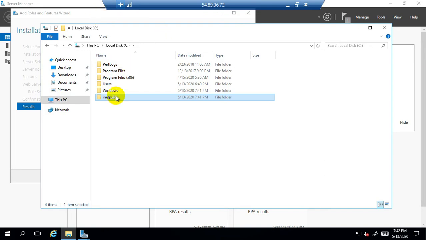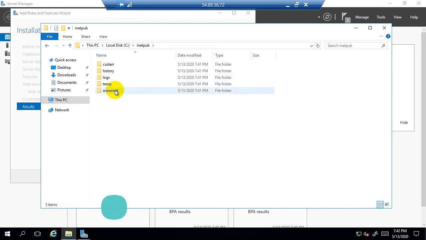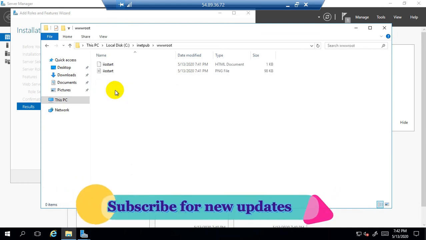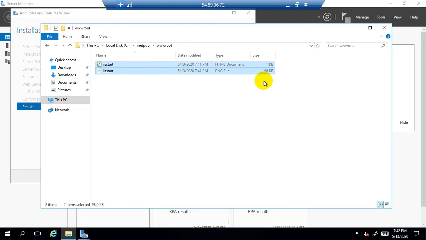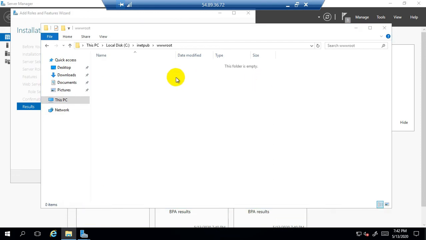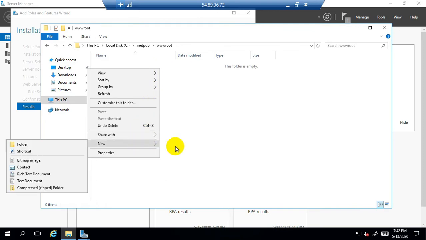So inetpub is available here. Double click on inetpub, double click on wwwroot. Here inside the wwwroot we have two files, so we don't require these files, so we will delete or remove these files permanently. So right click here and we will go to notepad.